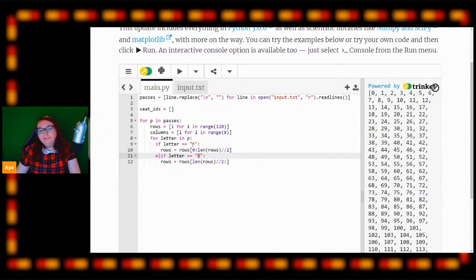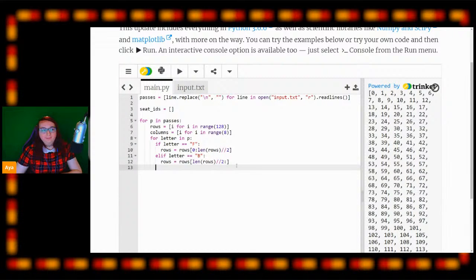But what that means is if we get F, it throws away the back half, keeping the first half of those arrays. Then when we get the letter B, it will only look at those numbers we have left and then throw away the front half and keep that smaller chunk at the back. So every time we get a letter here, we're cutting down our array into halves to create slightly smaller arrays until we only have one item left.